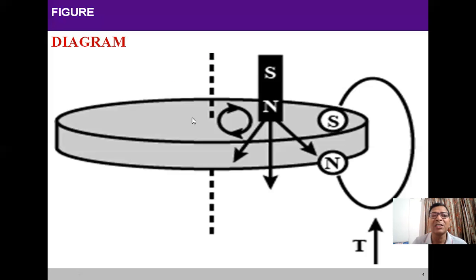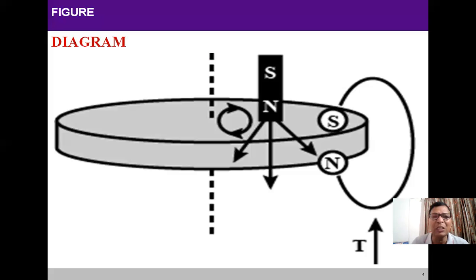See carefully, this strong magnet rotates, but in comparison to the rotation of the magnet, the disc rotates at a very low speed, with very low angular velocity, because not 100% of this rotating energy is converted into electrical energy. And due to this, heat is also generated.